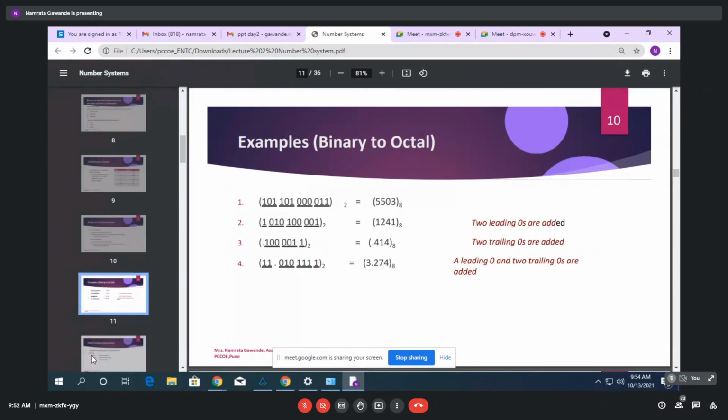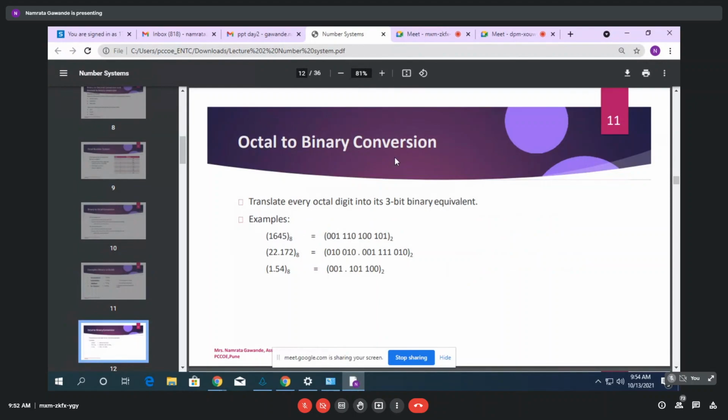Then the next part, that is octal to binary. In the same way, for each and every decimal number, you have to write the binary number in terms of 3 bits. So translate every octal digit into its 3-bit binary equivalent. For this, let's consider this example 1645. This is in octal. Base 8 means octal, right? Now you have to convert into binary.